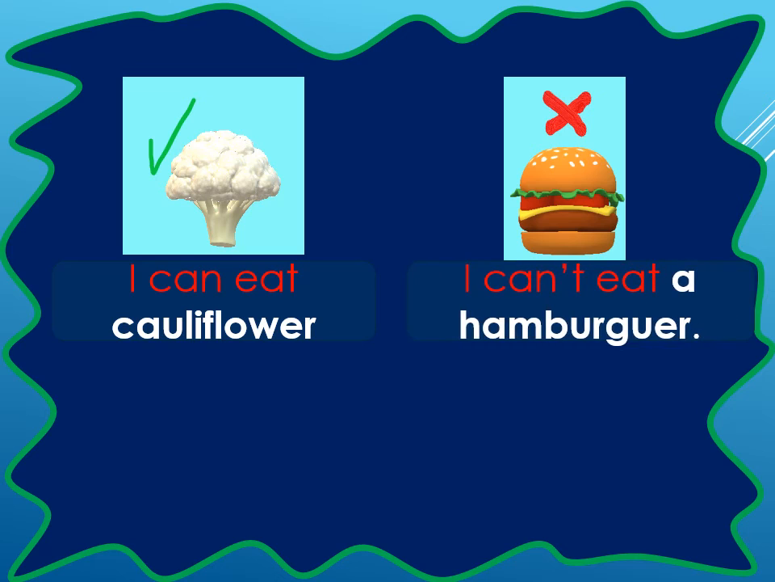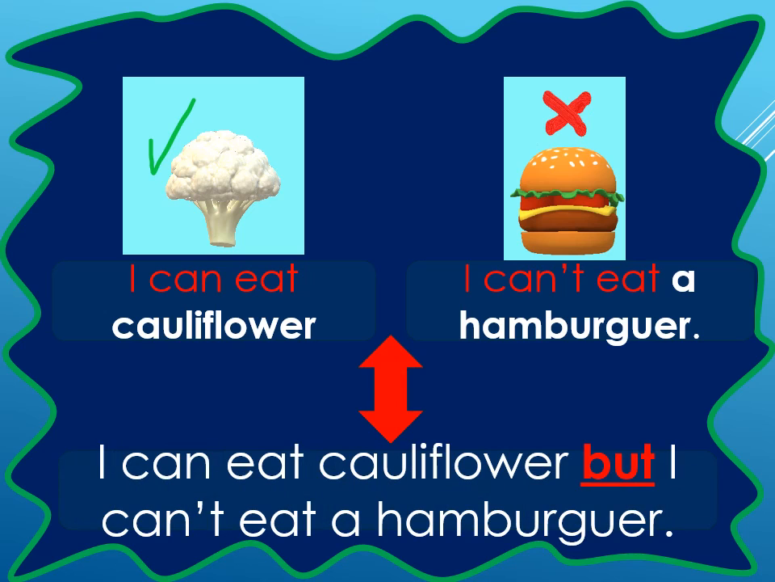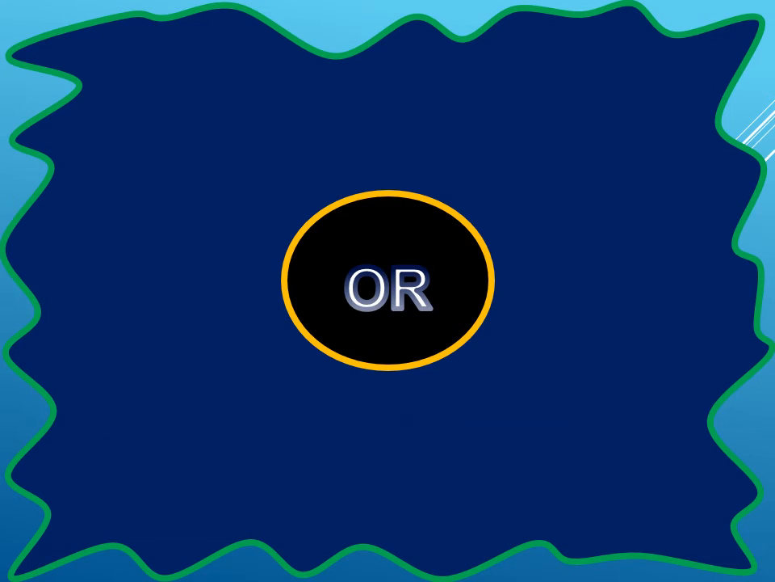Another example. I can eat cauliflower. I can't eat a hamburger. I can eat cauliflower, but I can't eat a hamburger. Let's see the use of or to provide more ideas.